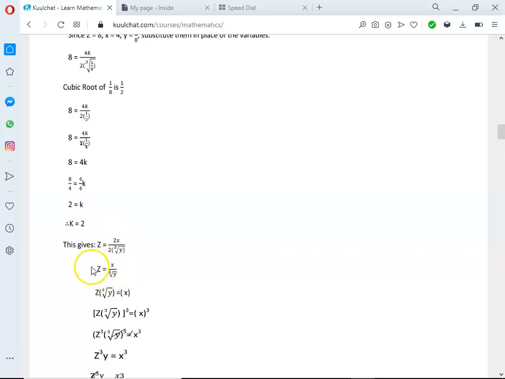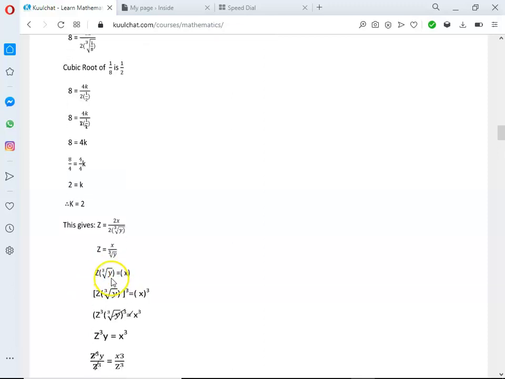Here we cross multiply. We use z to multiply the cubic root of y and x to multiply the invisible 1. So z times the cubic root of y equals x.